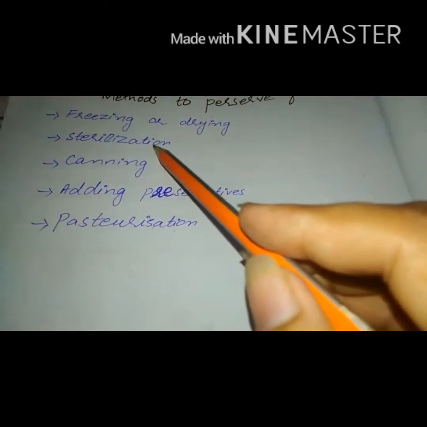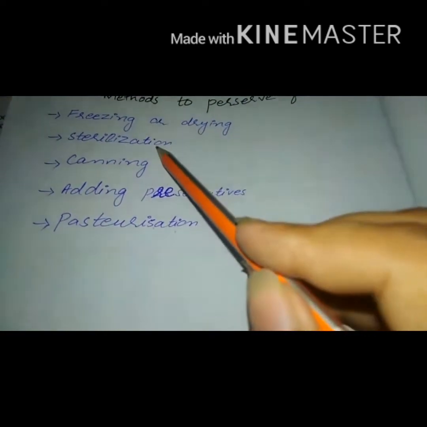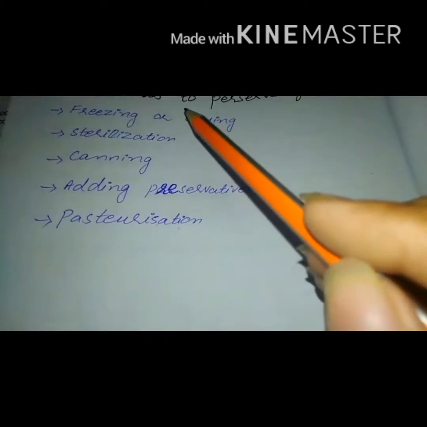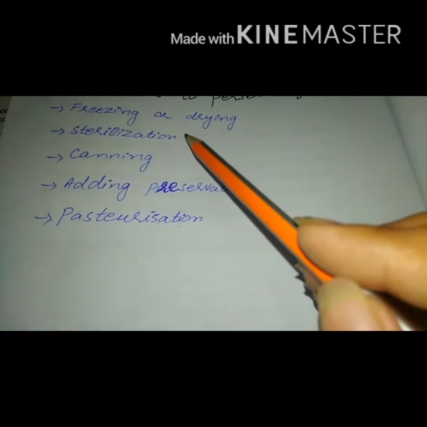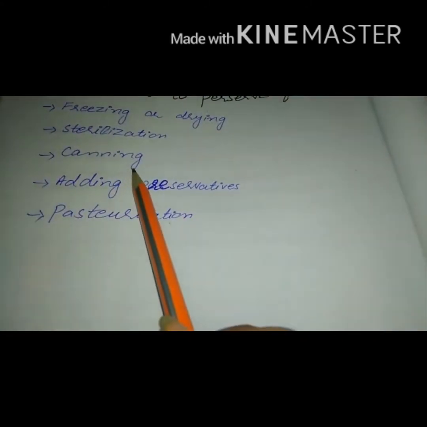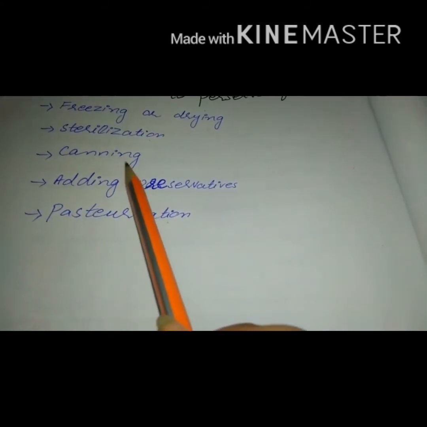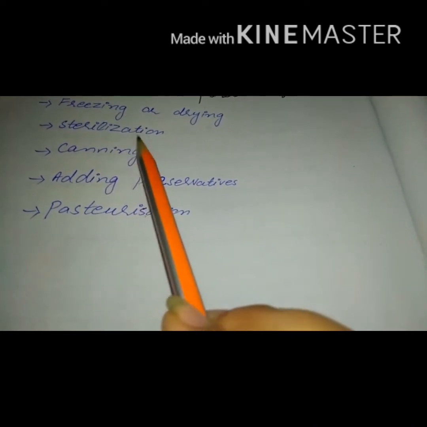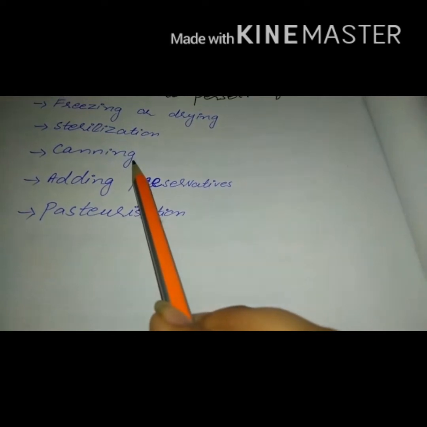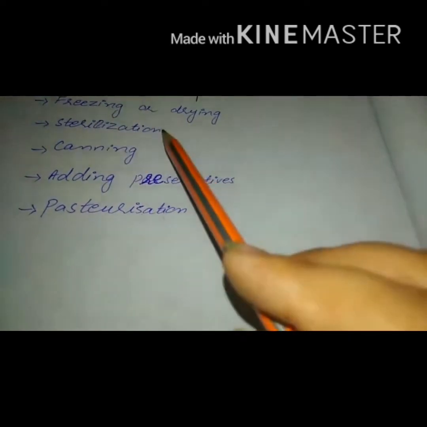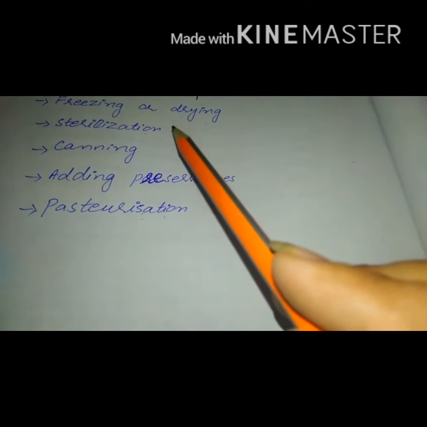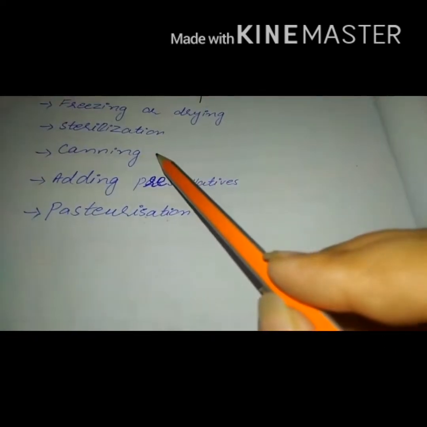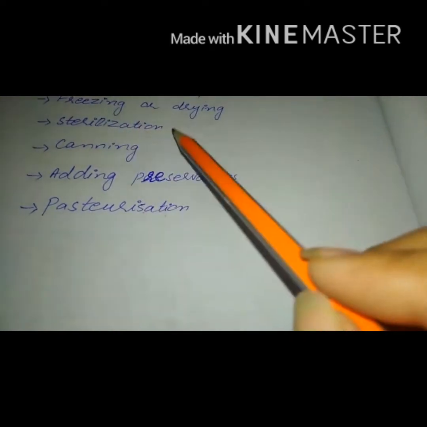The second process is sterilization. Sterilization basically is a controlled heating process used to completely eliminate all living microorganisms. The third process is canning. Canning is also a preservation method that involves placing foods like pickles in jars or containers and heating them to a temperature that destroys microorganisms that cause food to spoil. During this process, air is removed from the jar.